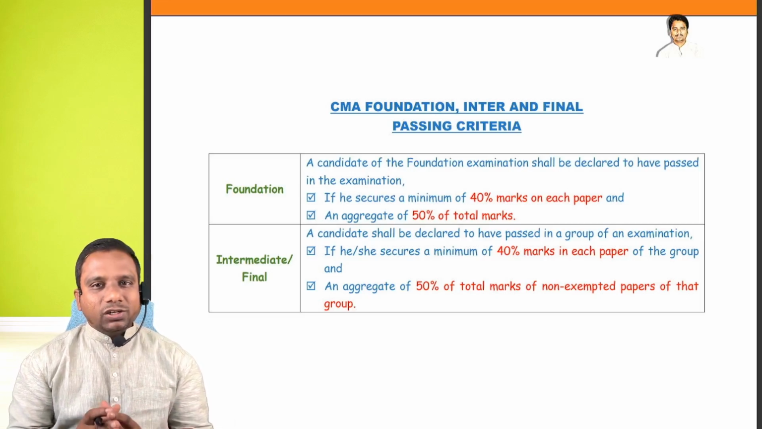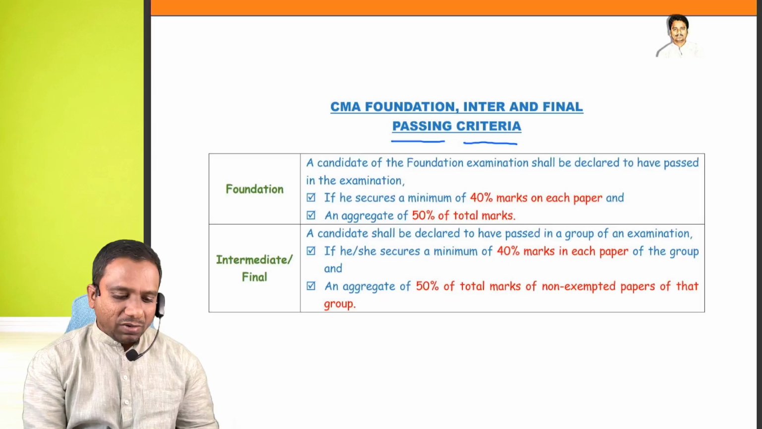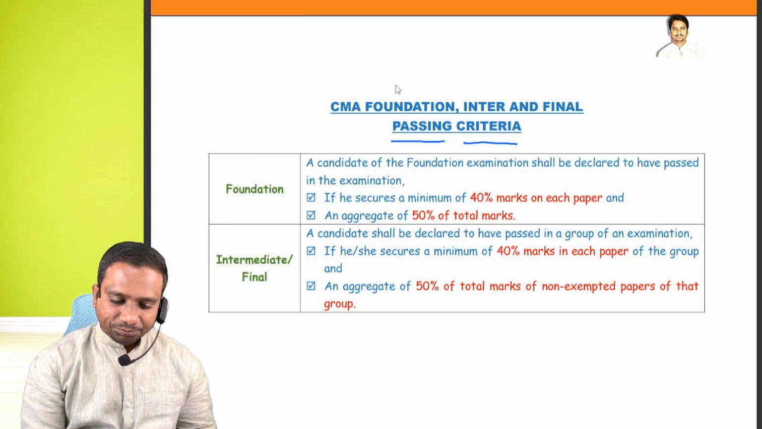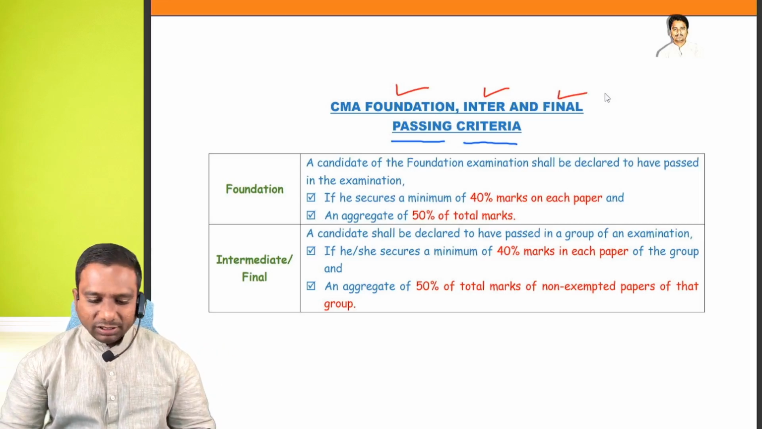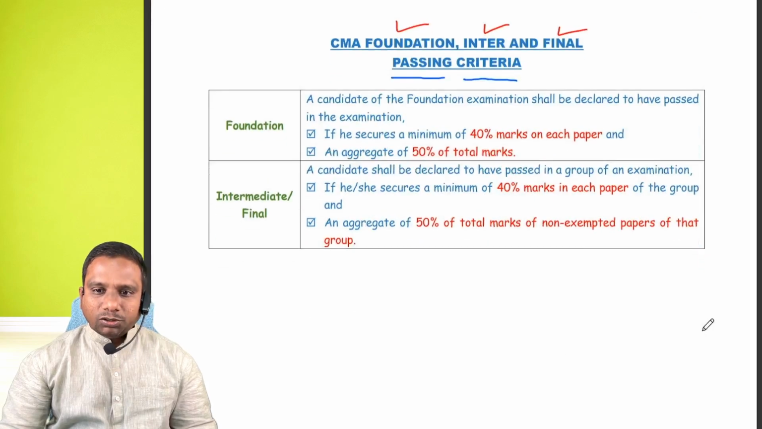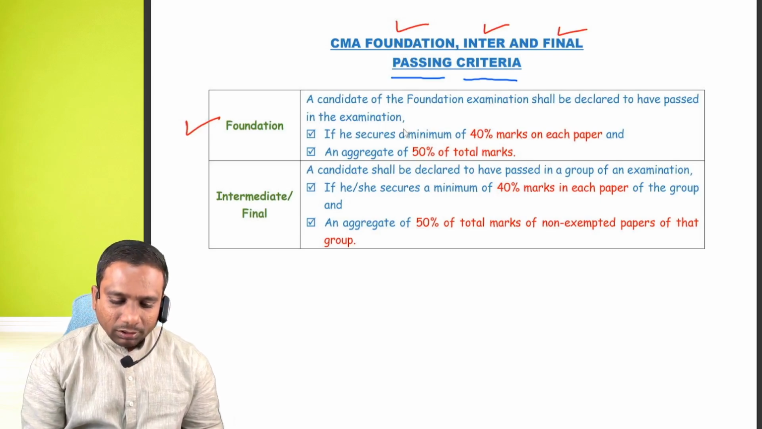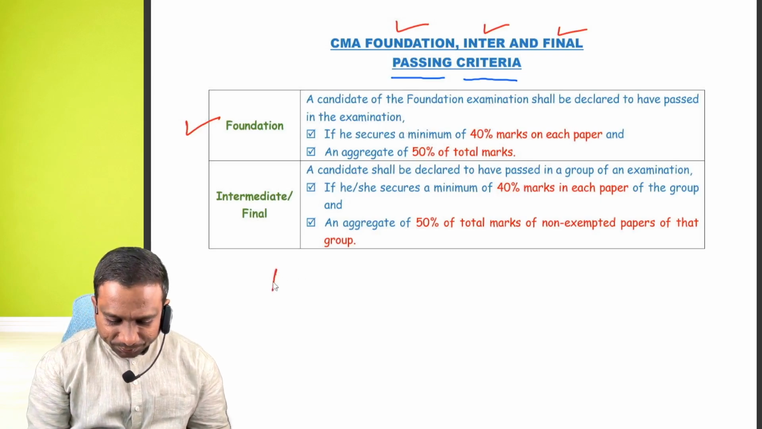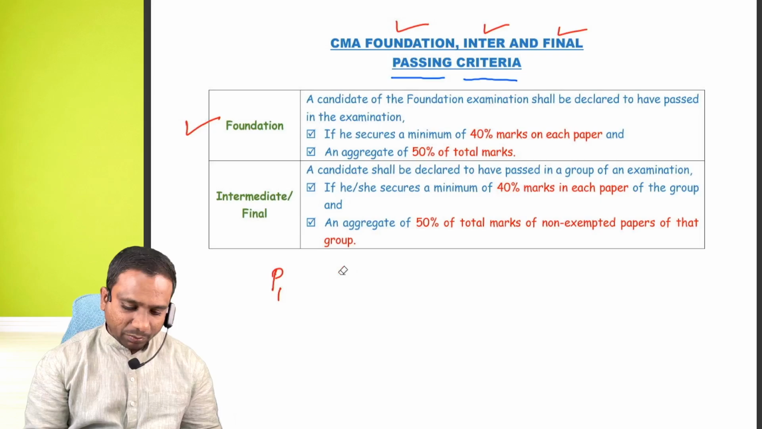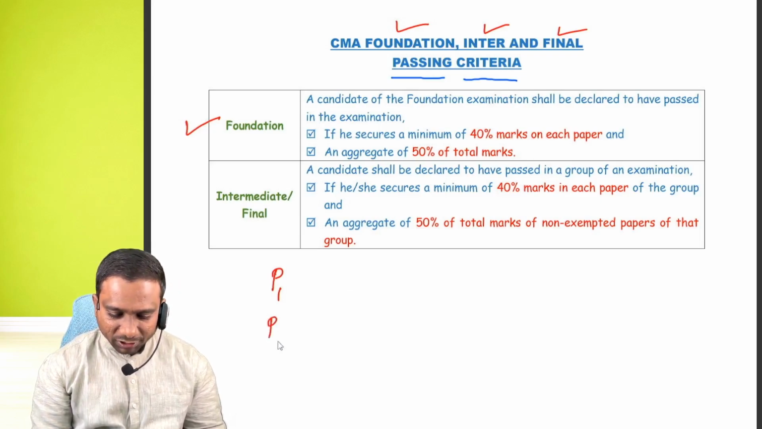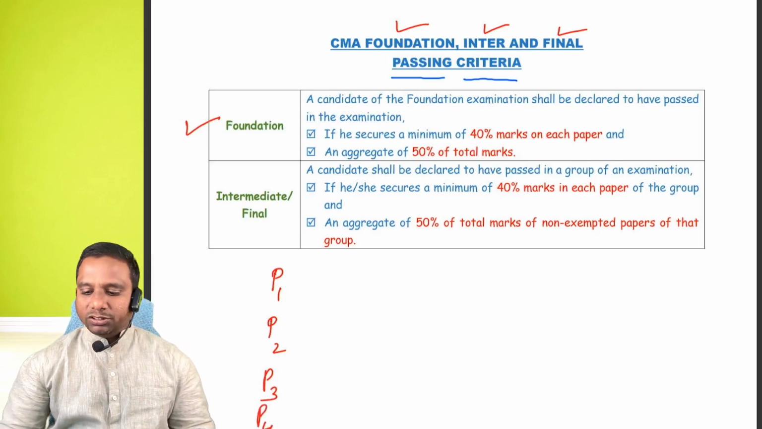Now, first we try to understand what is the passing criteria for CMA Foundation, Inter and Final. Please listen carefully. First, we discuss the foundation level. We write paper 1, paper 2, paper 3 and paper 4. 4 papers we have in foundation level.